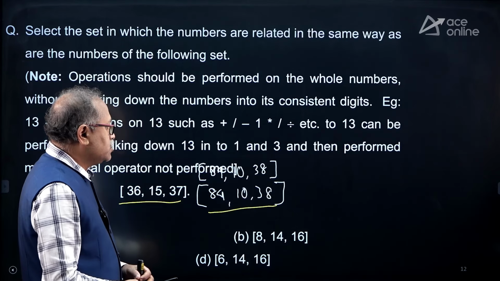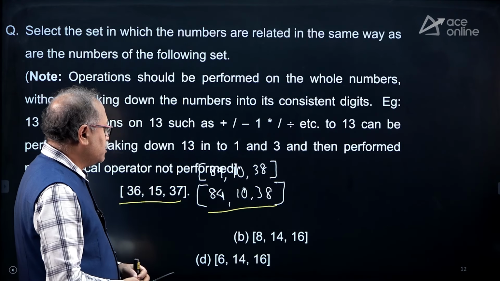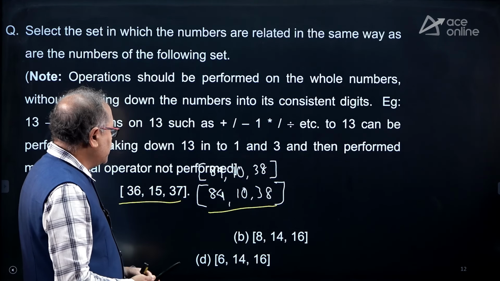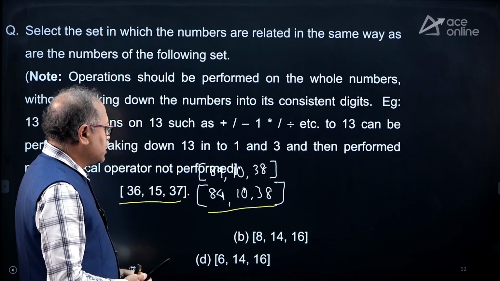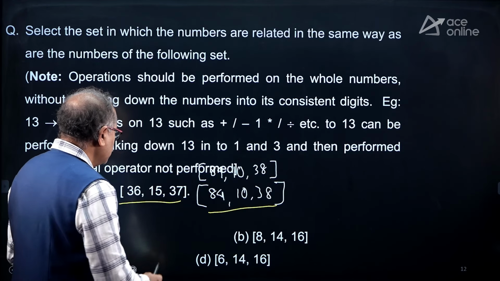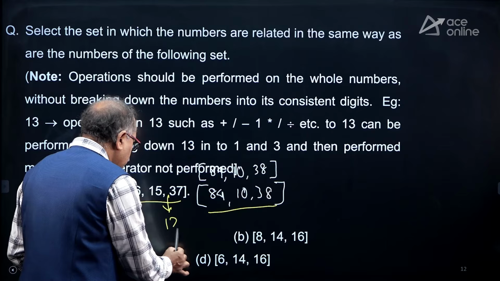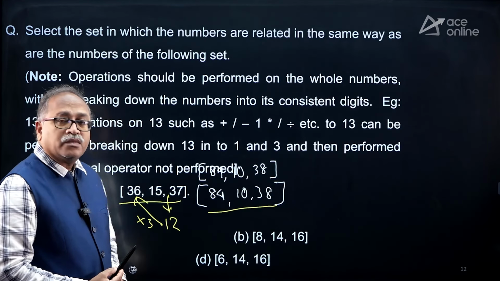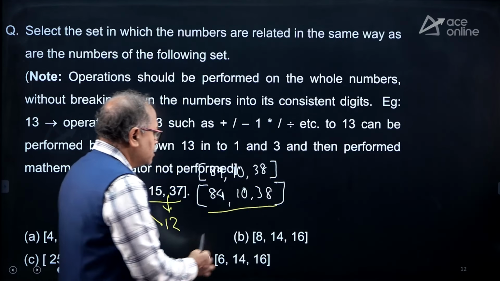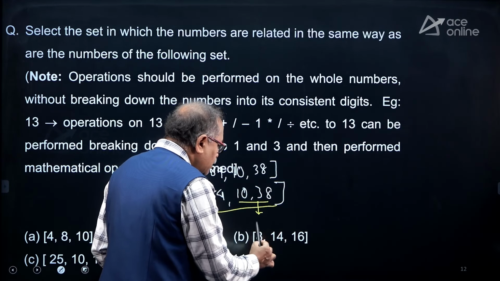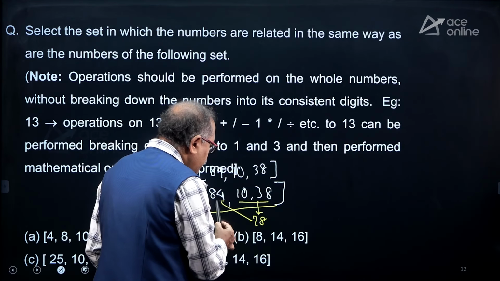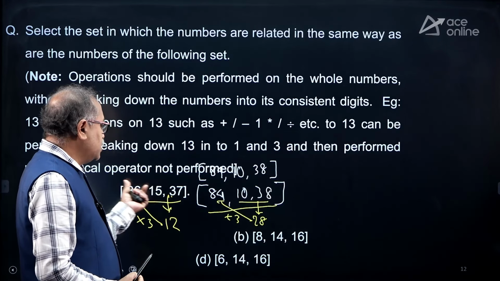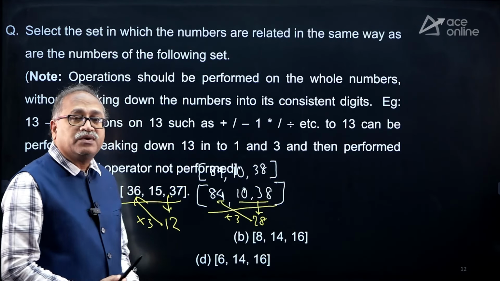What is the difference between 15 and 37? So, the difference comes 12. What is the connection with 12 and 36, into 3? Is it the same over here? Let me check that. The difference comes 28, and when I multiply 28 by 3, I am getting 84. So, the difference multiplied by 3 is the first number.